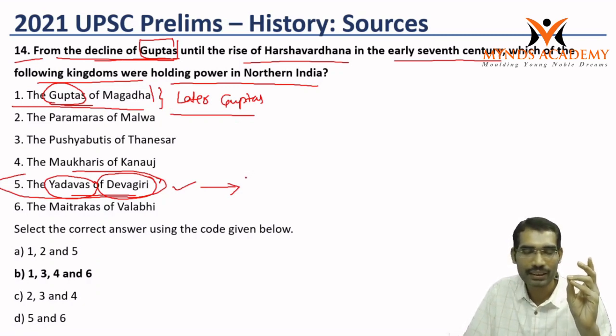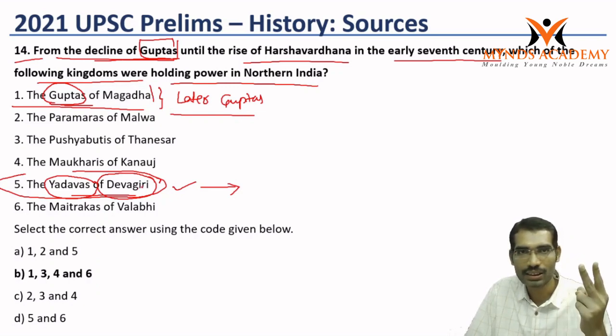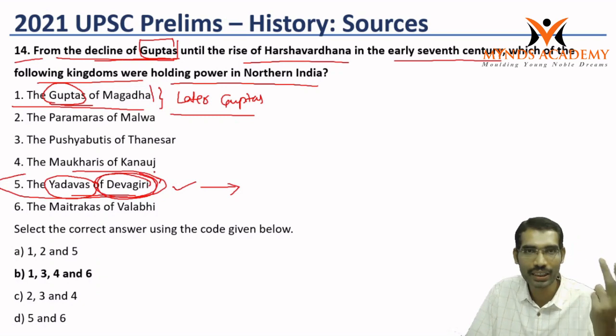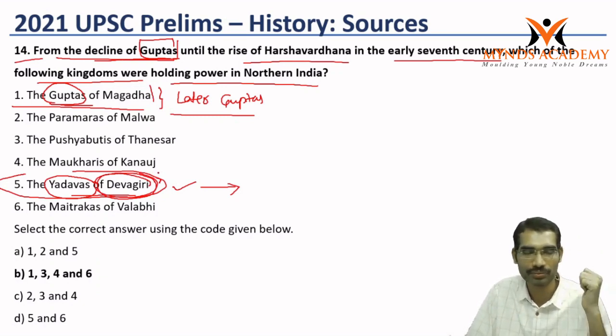They expanded their territories to the Deccan, and if you remember, Muhammad bin Tughlaq had two capitals. One is Delhi. He shifted his capital to another place that was called Daulatabad. Actually, that Daulatabad was Devagiri. He renamed Devagiri as Daulatabad. Devagiri was the capital of Yadavas.